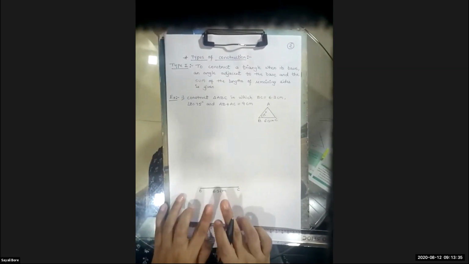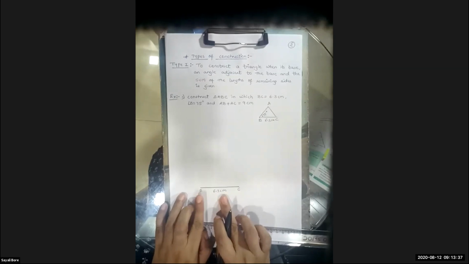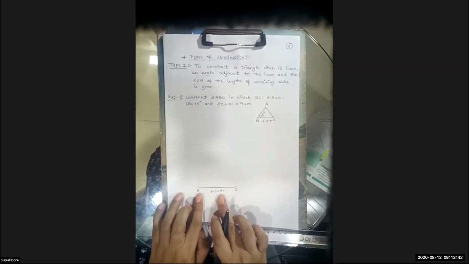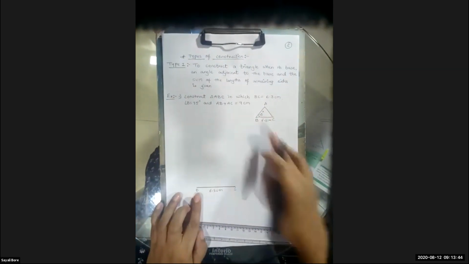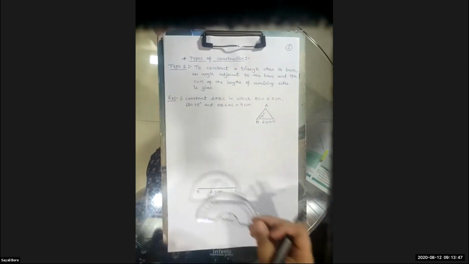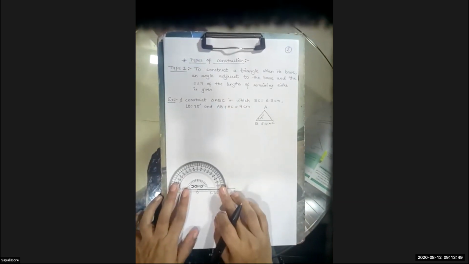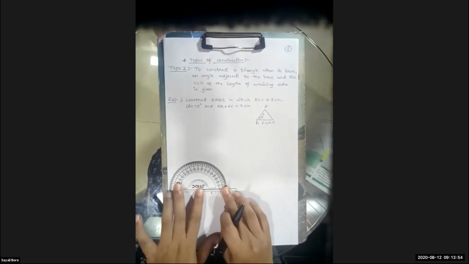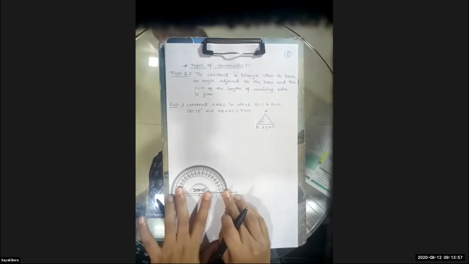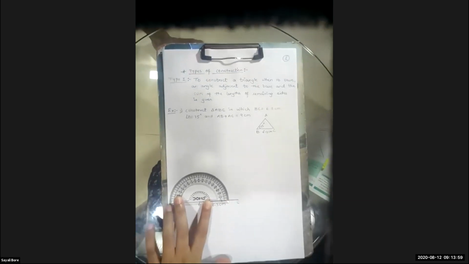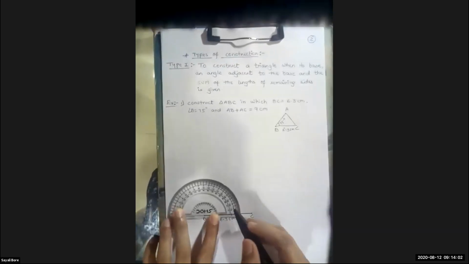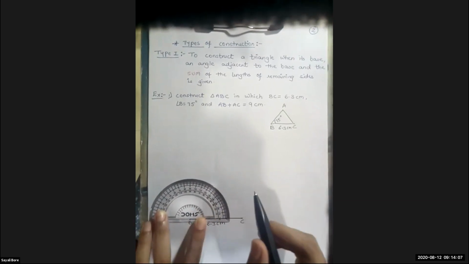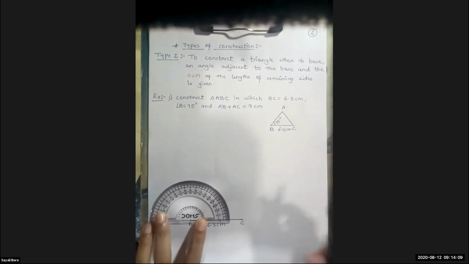Now the next step. Next step is what? One adjacent angle is given, that is the angle B. What is the measure of the angle B? It is given 75 degree. So take the protractor. All of you know how to measure 75 degree. But still, if you are confused that 75 degree, where to take? Teacher, left side, right side? This is a basic question of all the students.